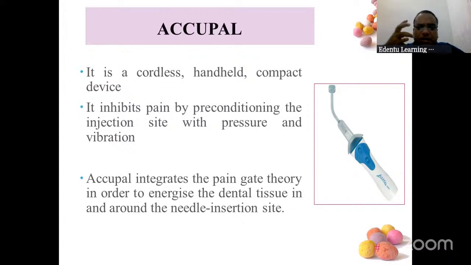A lot of vibrations are created over there. So our gate control theory, what it was: if there is a hit, you rub that area, right? You rub that area. So here, before the pain comes, we are rubbing that area. Oscillations and vibrations are created. So AccuPal integrates the pain gate theory in order to energize the dental tissue around the needle insertion site. So in an area, all the peripheral nerves, all the vibrations it will take, and it will reach the brain first. So only the oscillations and the vibrations the patient will be feeling. After that, you give a normal traditional injection, nothing will happen. The patient will not have any pain.